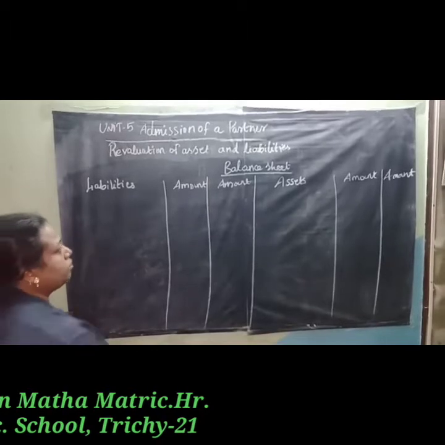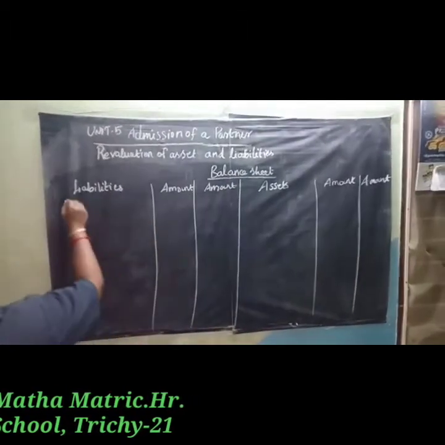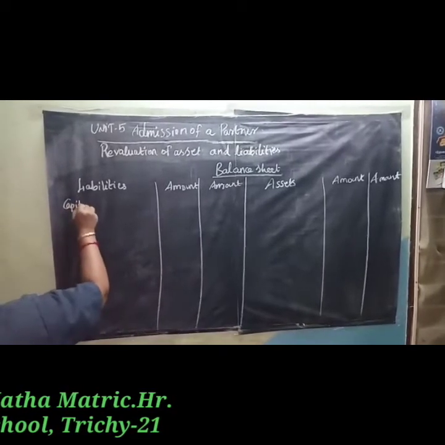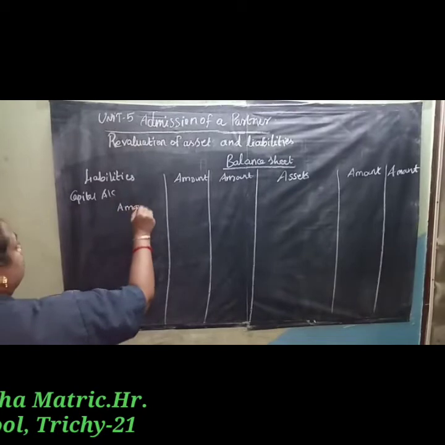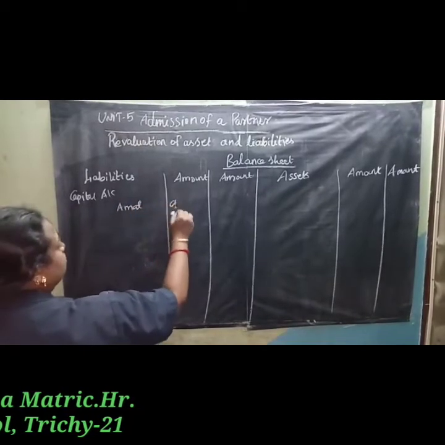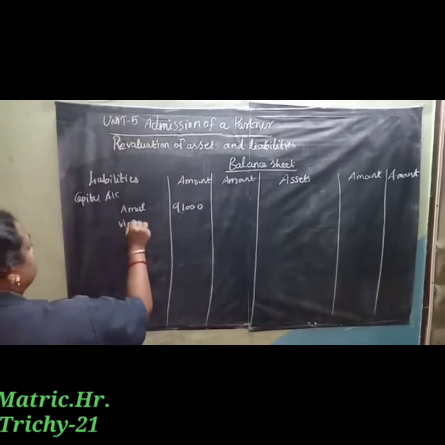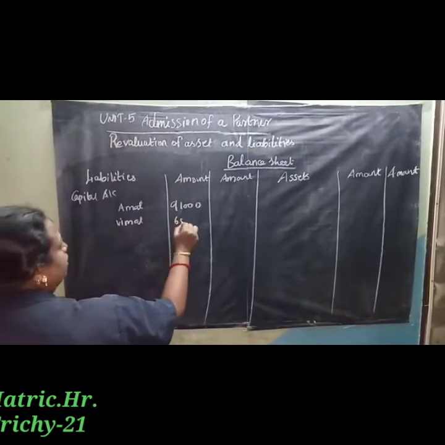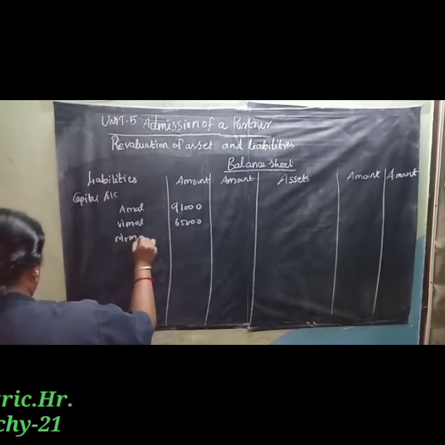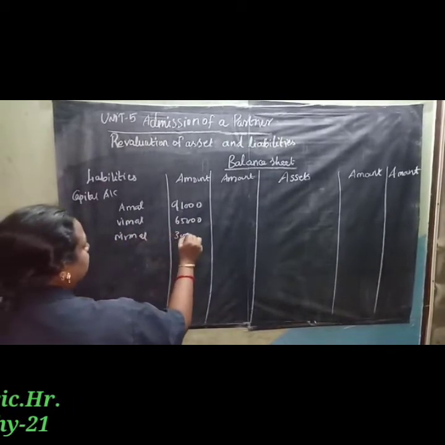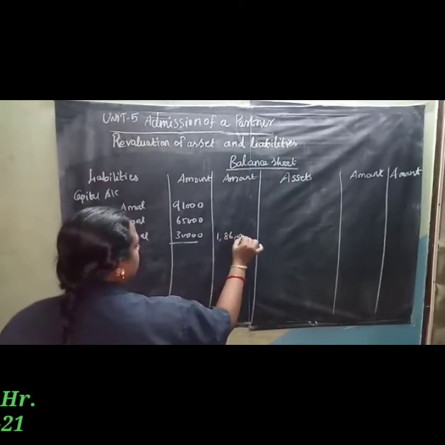Next, the new balance sheet. Capital accounts: Amal 91,000, Vimal 65,000 and Nirmal 30,000, total 1,86,000.